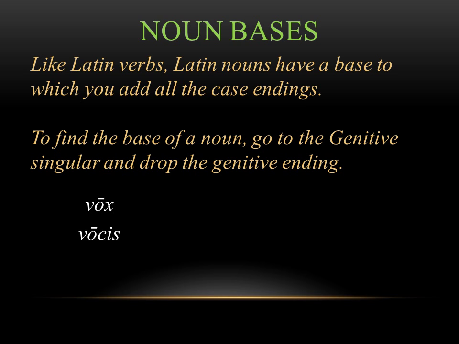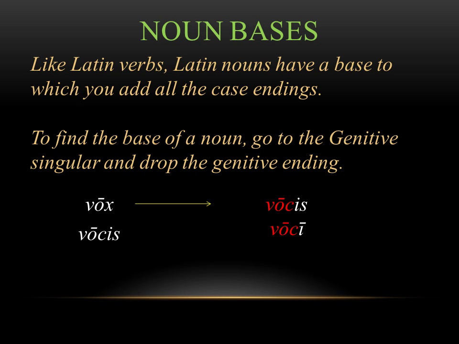This is why it's so important to memorize the genitive, because since the genitive is vocis, we can see that the base is voc, not vox. And we get this by going to the genitive of vocis, and you'll notice that the stem has changed a little bit. Instead of vox, it's voc. If you drop the is off that genitive ending, you're left with your base of voc.